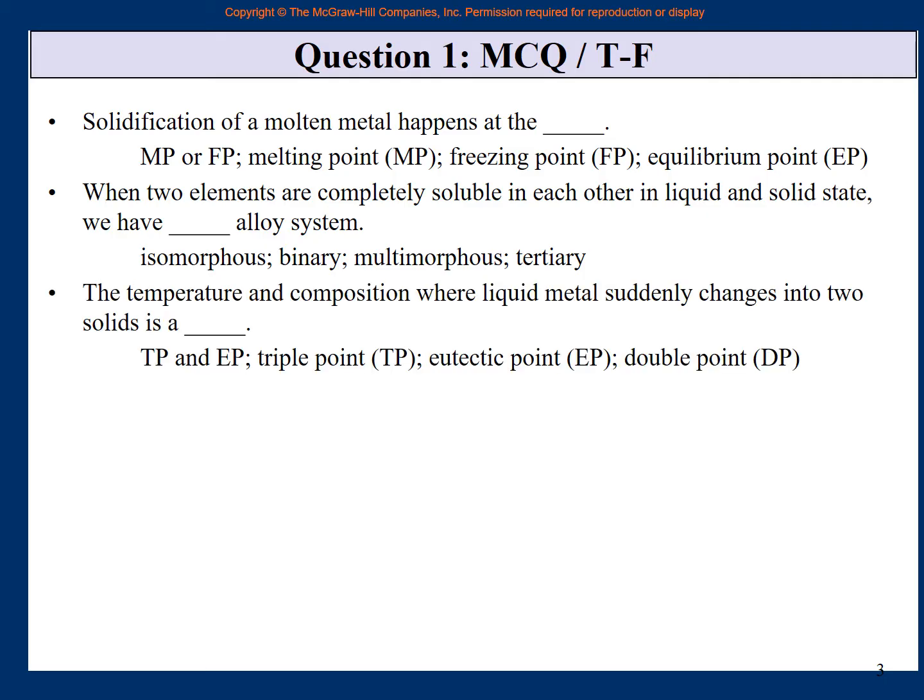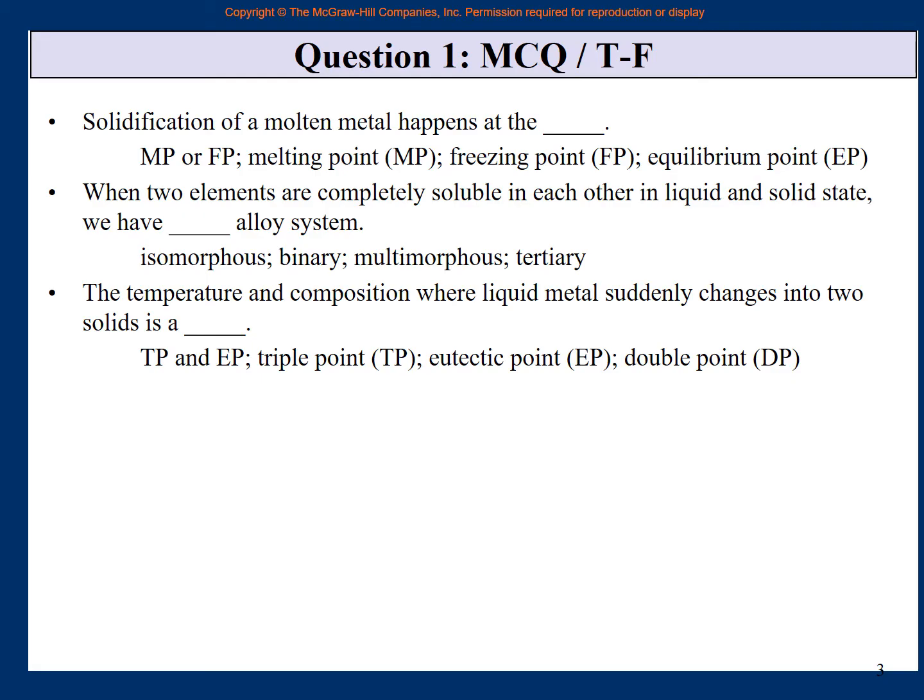Third one: the temperature and composition where liquid metal suddenly changes into two solids is what? Remember, temperature and composition. Temperature is temperature, composition of course percent aluminum, percent that, right? Composition. Liquid metal suddenly changes into two solids.